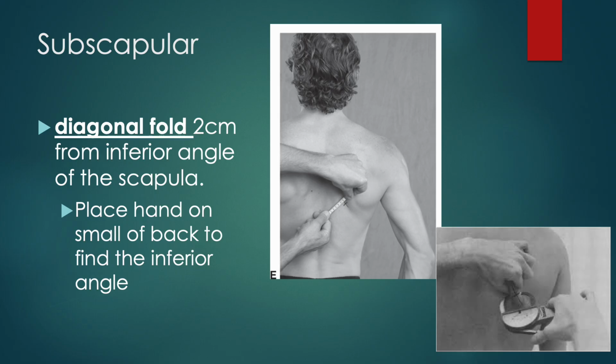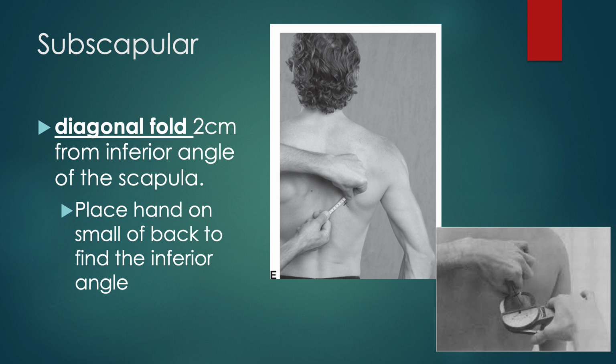Our subscapular fold is going to be a diagonal. So we're going to need to find the inferior angle of the scapula. The easiest way to find your patient's inferior angle is to have them place their hand on the small of their back. That's going to expose their scapula a little bit more. You're going to find that bottom corner of the scapula, and then you're going to measure 2 centimeters away towards the medial side of that inferior angle.